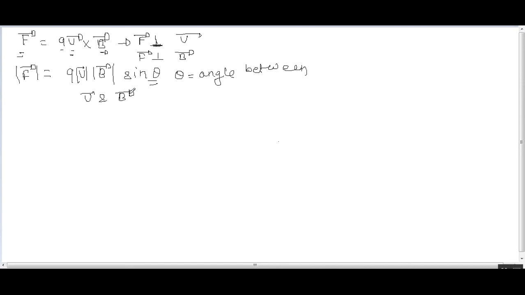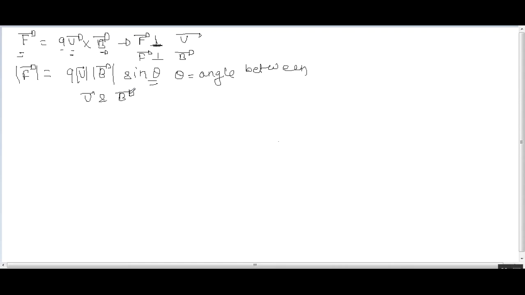Guys, when you solve problems of magnetic field, the most important thing is to determine the direction of magnetic force.